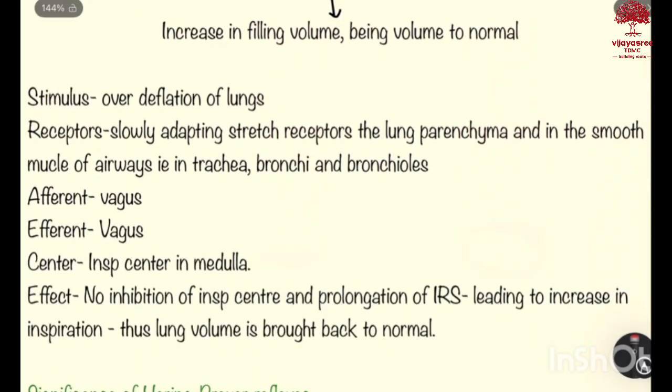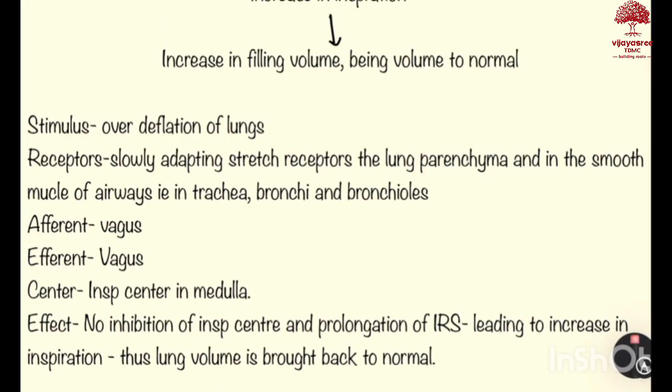Here, the stimulation is over deflation of the lungs. The receptors are slowly adapting stretch receptors of the lung parenchyma and in the smooth muscles of airways, that is trachea, bronchi and bronchioles, same as in the case of inflation. Here the afferent and efferent are vagus. Center is the inspiratory center in medulla. Effect is no inhibition of inspiratory center and prolongation of IRS, leading to increase in inspiration. Thus the lung volume is brought back to normal.